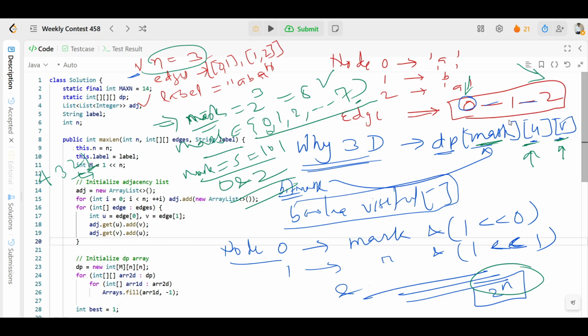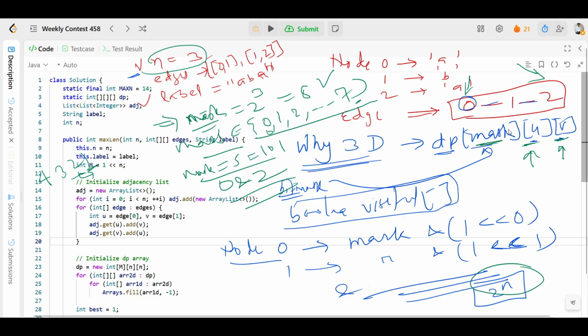So we might try to expand from both ends. We expand u to its neighbor node, let's say u2, and node v to v2, if more nodes are there. So we explore the path from both sides.